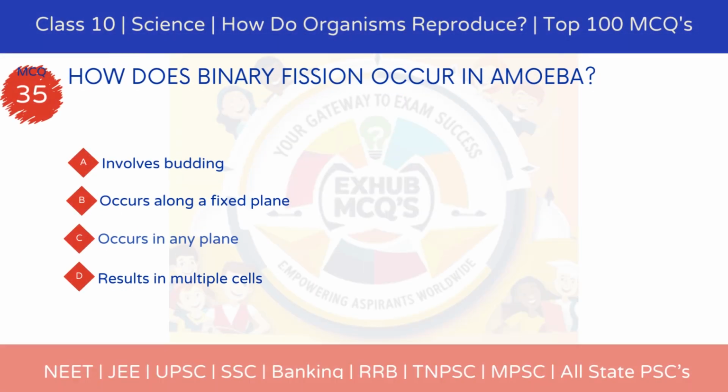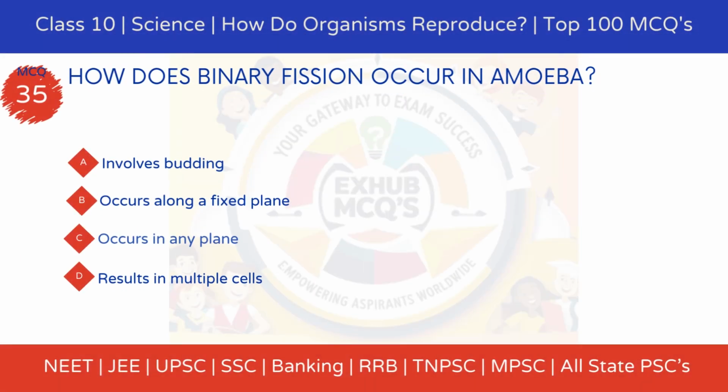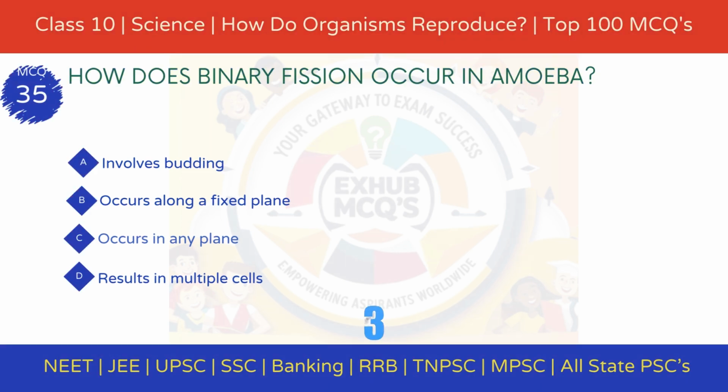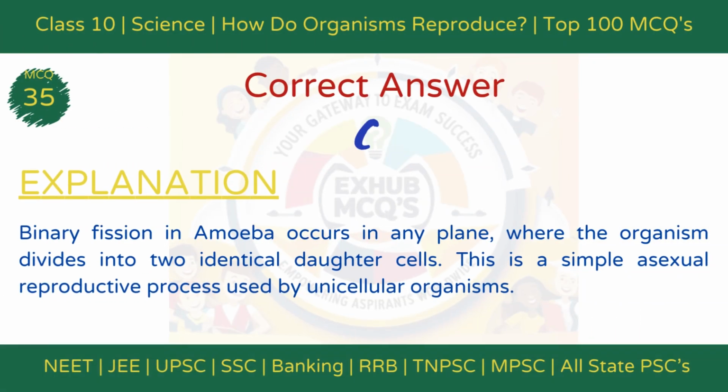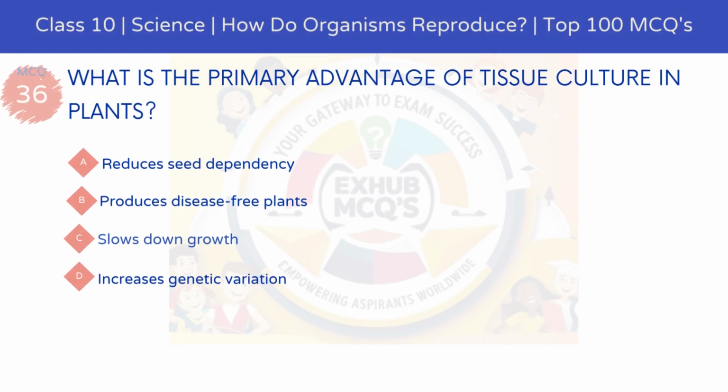MCQ 35. How does binary fission occur in amoeba? Option A, involves budding. Option B, occurs along a fixed plane. Option C, occurs in any plane. Option D, results in multiple cells. The correct answer is option C, occurs in any plane. Explanation: binary fission in amoeba occurs in any plane, dividing the organism into two identical daughter cells. This simple process is a common method of asexual reproduction in unicellular organisms.